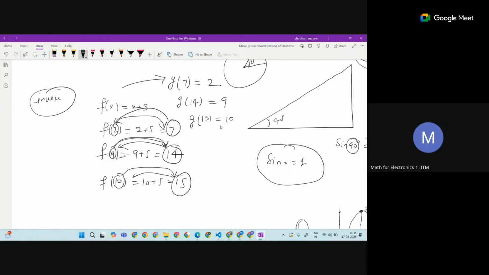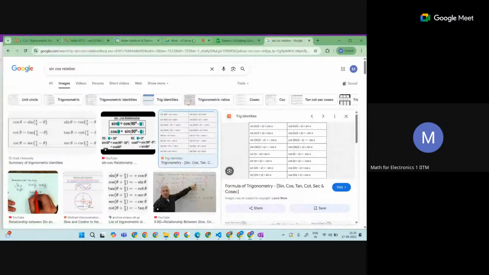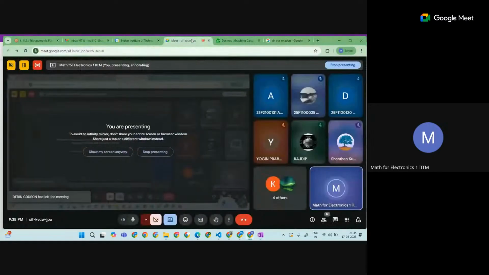The question is this one. When will it exist? Is there any such function that always exists? Anyone can answer if you have seen it somewhere. Or do we need to give some condition? We have to impose some condition on the function so that we always get such a function.